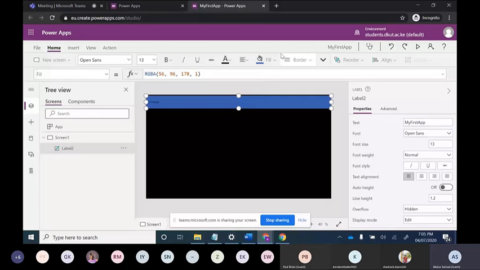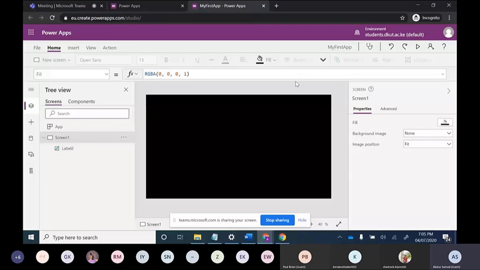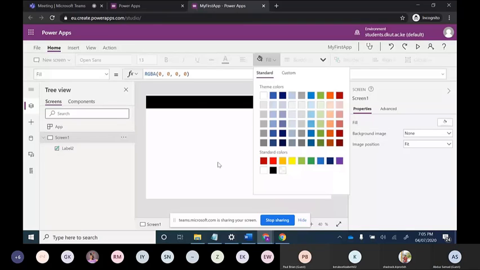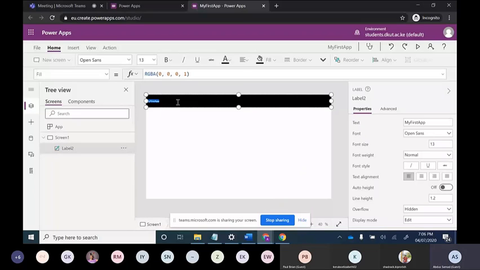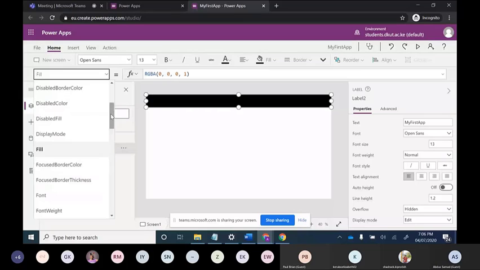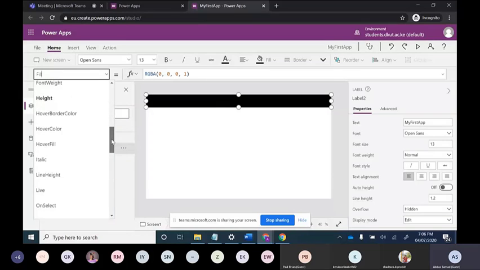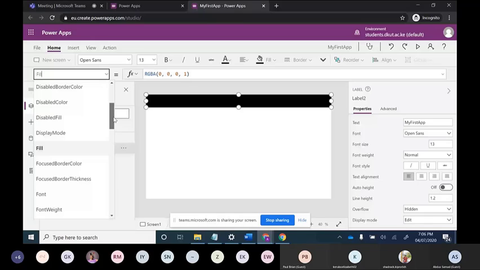Now you can see this. I will again change the color of this too. So now again we are in this label and we are moving to text. So here is text.